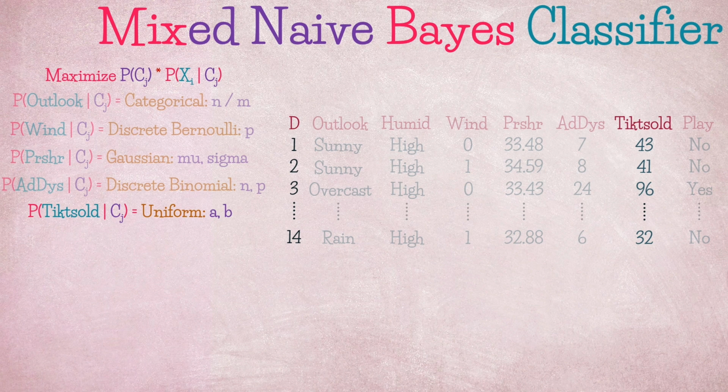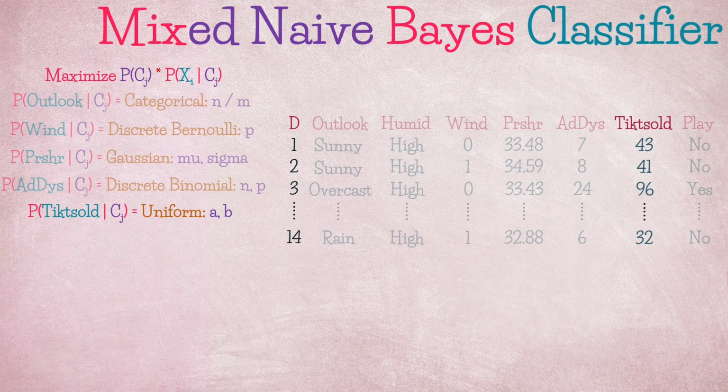P(tickets sold) follows a uniform distribution with parameters a and b, where a is the minimum value and b is the maximum value. A simple approach to know the distribution of each variable is to look at the histogram. I highly recommend checking my linked video here and in the description box, where I discuss probability distribution functions, because these are the core concept of what's coming next.